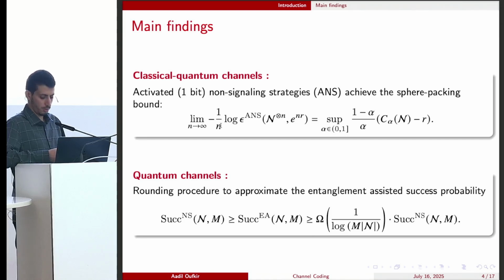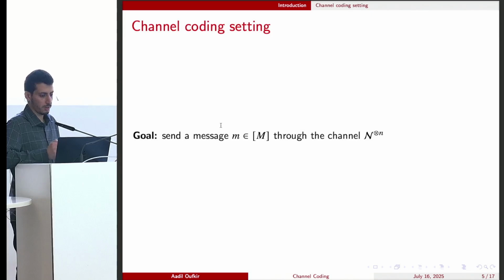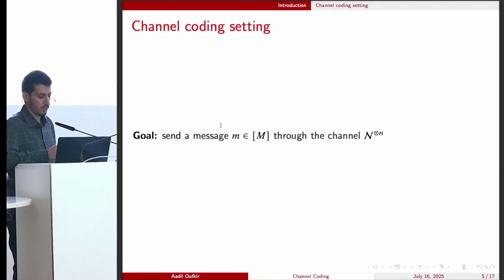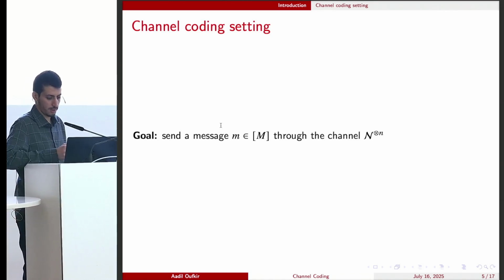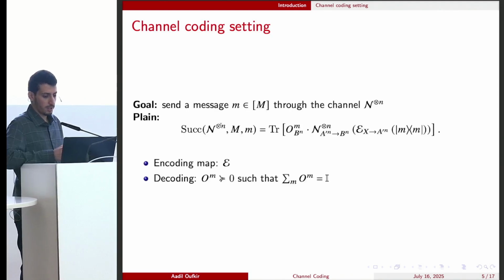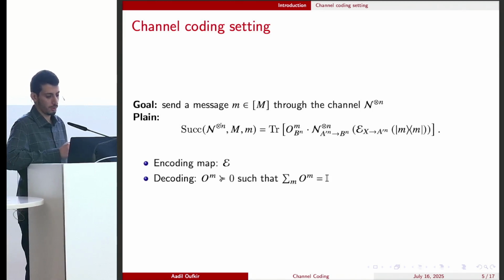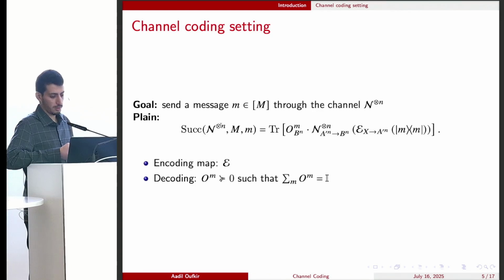Before entering into the details of these results, let me recall the channel coding setting. Here the goal is to send a message M through a number of channels, tensor N. In the plain setting, to send a message M, Alice, the sender, applies an encoding map E. Then the resultant state is sent through the channel. In order to decode, the receiver, Bob, performs a measurement. And the success probability is exactly when the outcome is M.